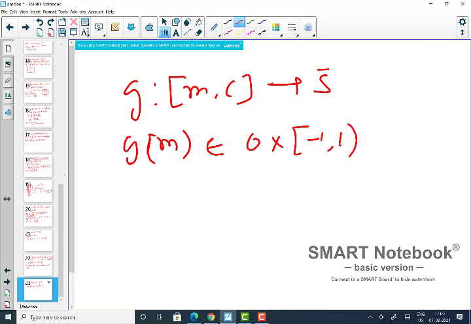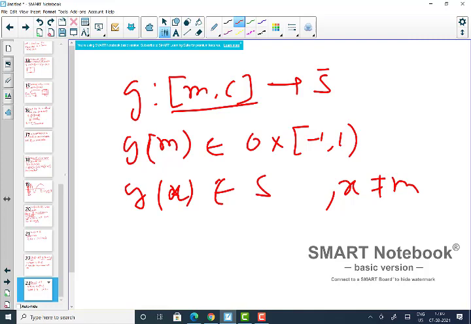This is the only point, and all the other points t, whenever t is not M, map to S. These are homeomorphic to [0, 1], so you can write it as [0, 1] itself in S bar.